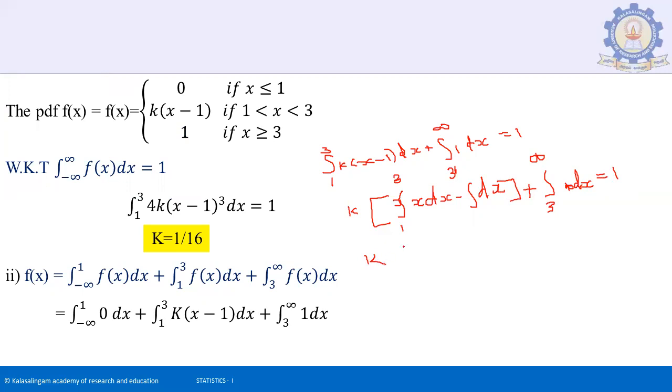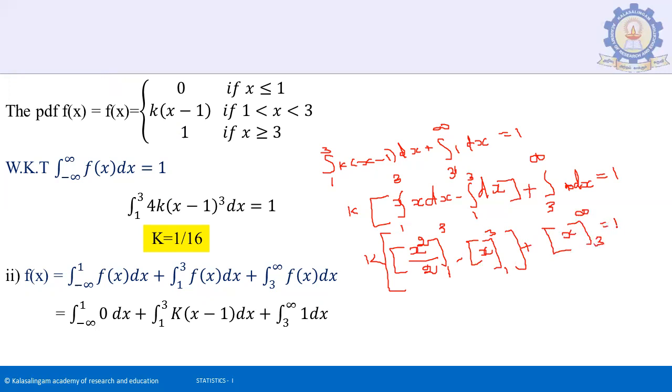So k times the integration, it will be x squared by 2 with limits 1 to 3, minus x, here also with limits 1 to 3, plus the integration of 1 dx which gives x with limits 3 to infinity, equal to 1.